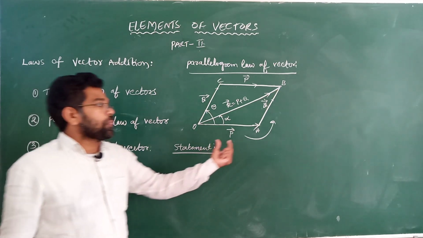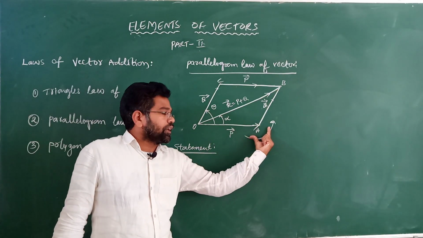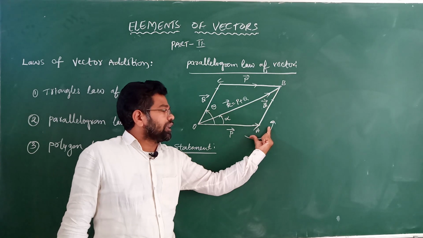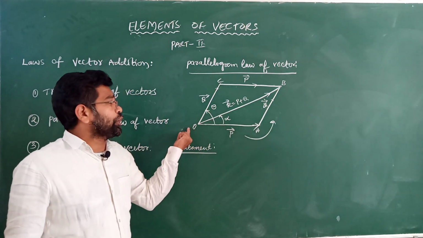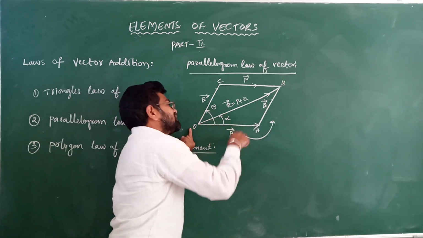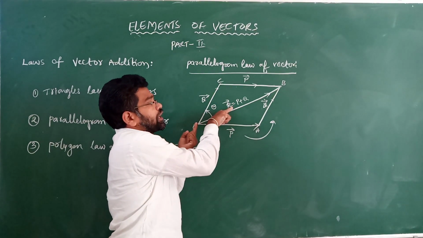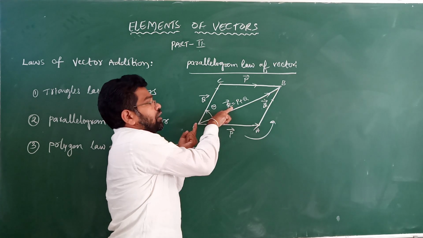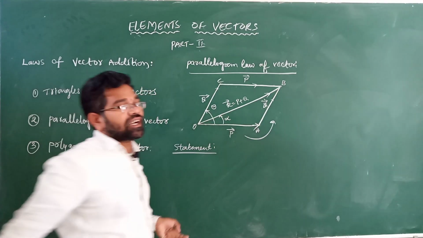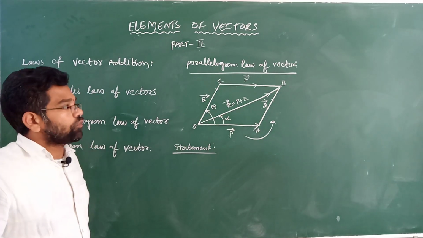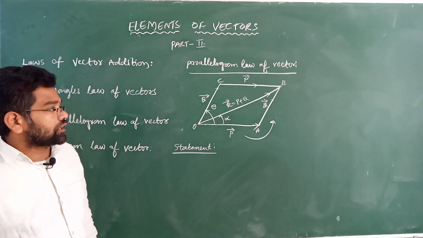Once again I will repeat. If two vectors are represented in both magnitude and direction by the two adjacent sides of a parallelogram drawn from a point O, then their resultant is also represented in both magnitude and direction drawn from the point O. It is passing through the diagonal. This is called the parallelogram law of vectors.